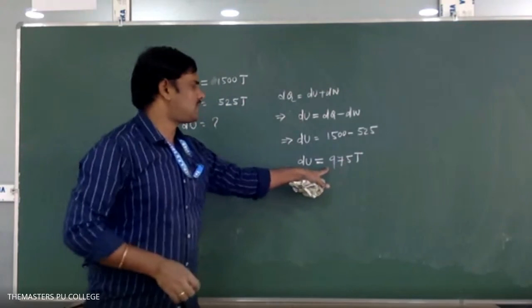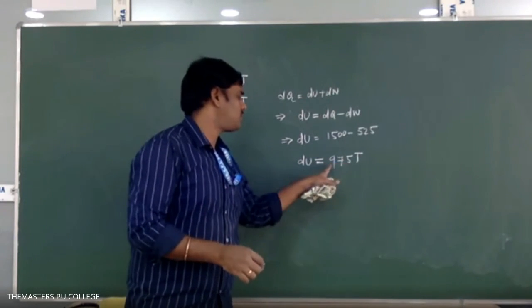So what is the dU? 975 joules. We got plus 975, which means the internal energy of the system is increasing. Instead of plus, if we would have got minus, then one has to understand that the internal energy of the system is decreasing. So here plus means it is increased.